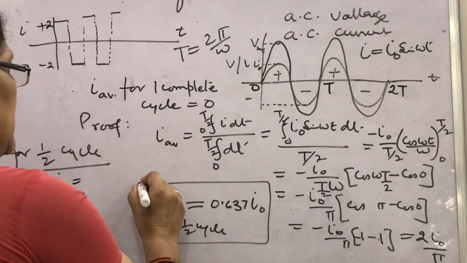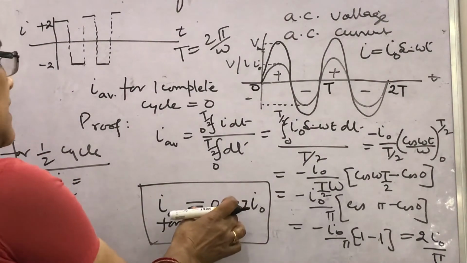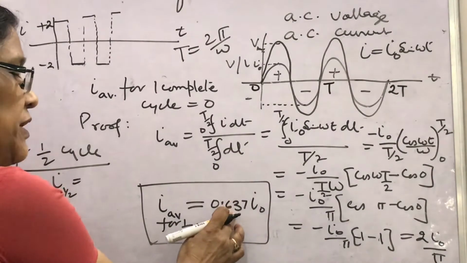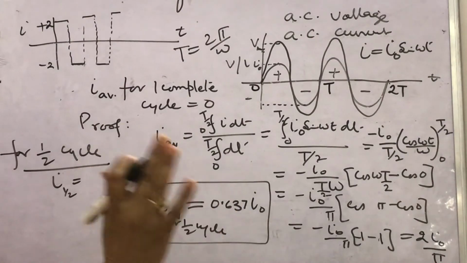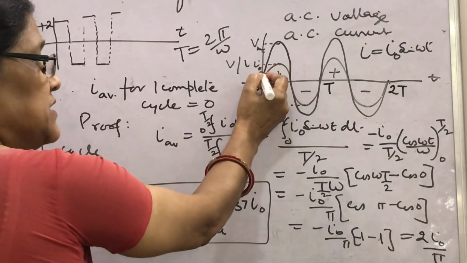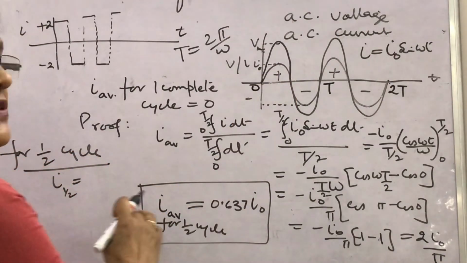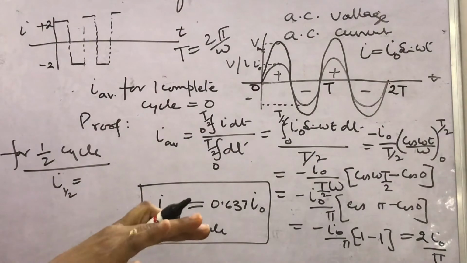Sometimes it is said that it is 63.7% of the maximum value. So 63.7% is the value of average current for the half cycle.